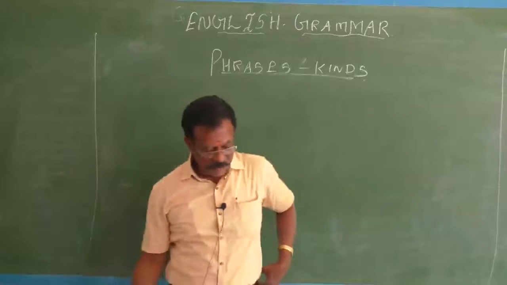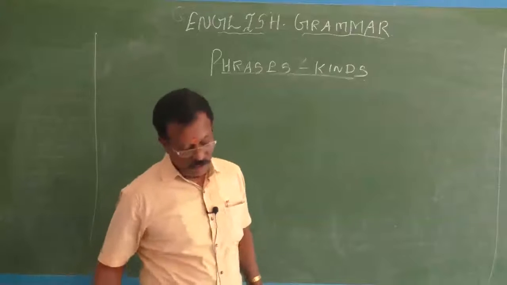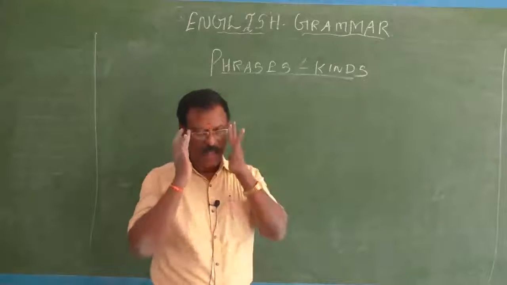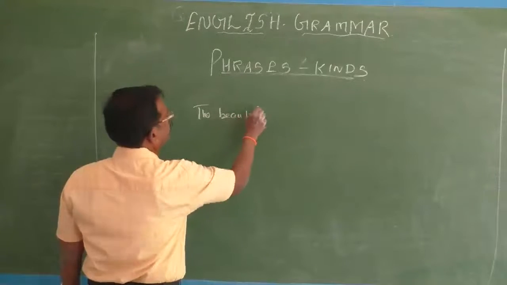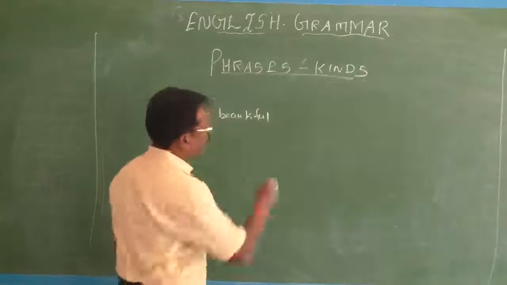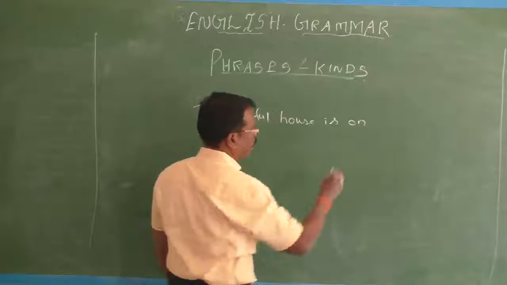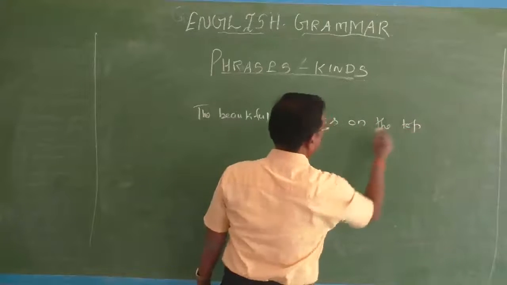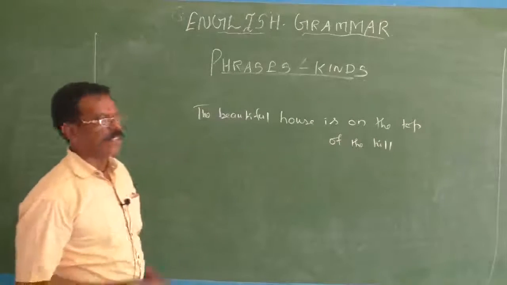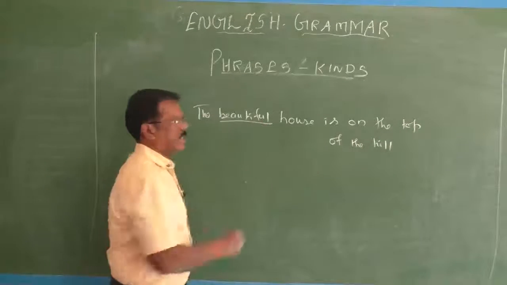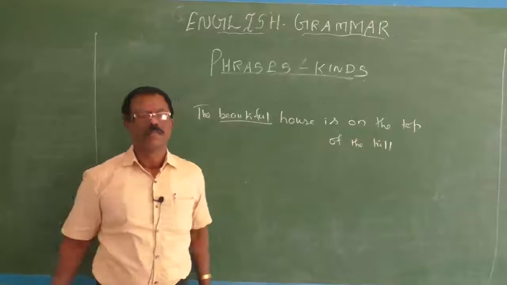Adjective phrase, for example, the angry dog. The beautiful house is on the top of the hill. Here I have given you a sentence. You just go through the sentence, children. Beautiful is an adjective. Beautiful house. See, the house is described by the adjective beautiful.